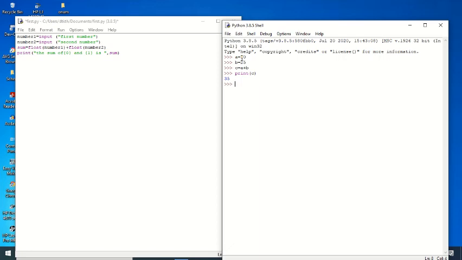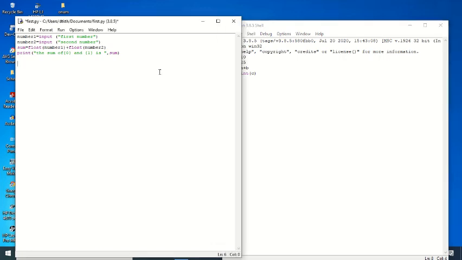This is the program to add two numbers. But this program will work only for 10 and 25. Suppose it needs to work for any input. For that we can write number 1 is equal to input, enter the first number.